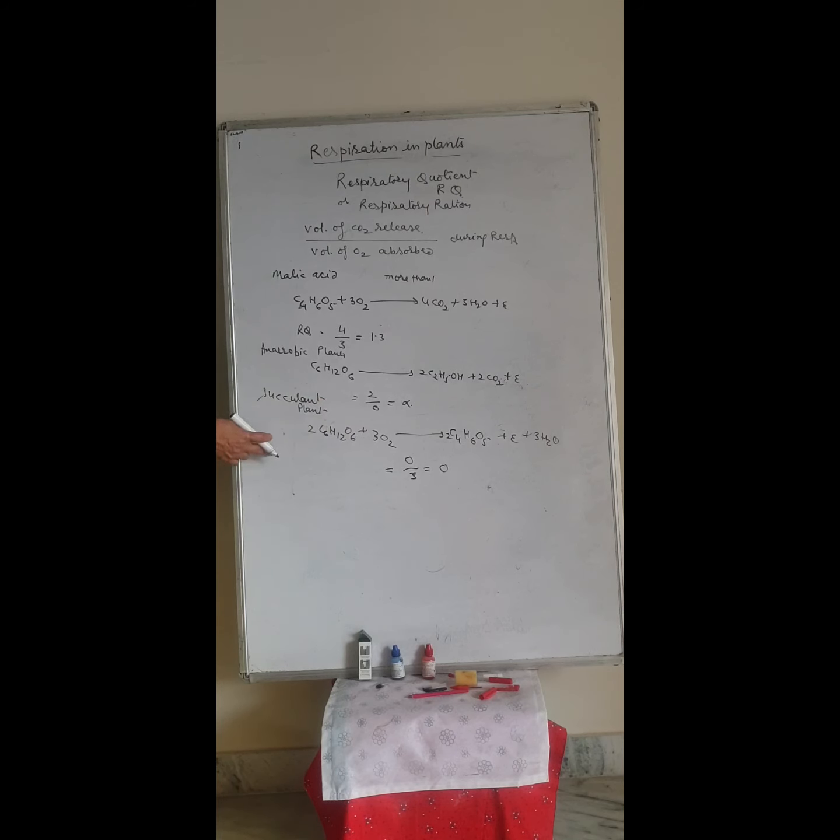If we take a balanced diet, the RQ value should be 0.85. So these are the RQ values of different respiratory substrates. Now we discuss the ETS, or electron transport chain or system.